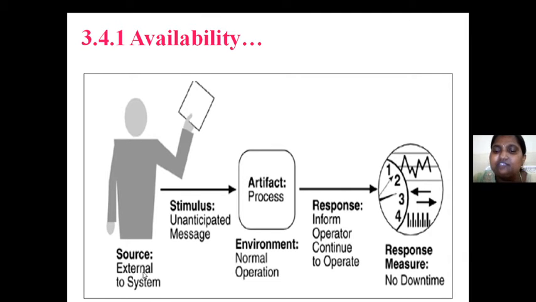Okay, so the source, for example, is an availability problem we got, because I got a problem external to the system, it is not an internal problem, an unanticipated message. I have received some message which I am not able to understand and not able to interpret. Where did it come from? It is from the process internally. The environment: with this there is no problem to the environment. Normal operation is going to be done.